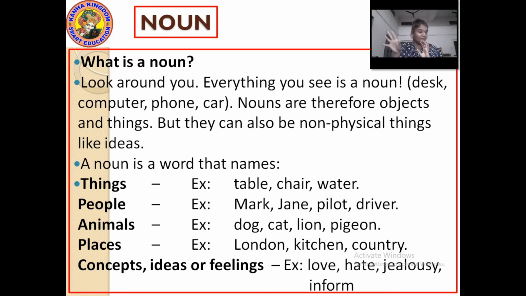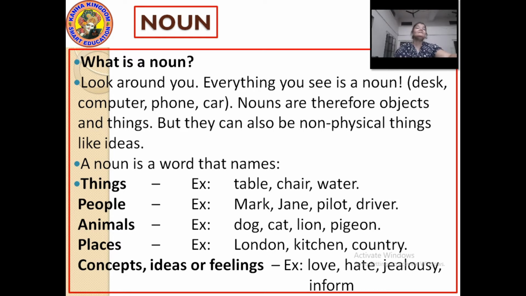I hate eating medicines. So here hate is the noun, okay, because it shows your feeling towards the medicine. Jealousy, if you are jealous of something, it's not good. Don't be jealous of anything, okay. So such things are called nouns. So I hope with this you have understood what is a noun, okay.